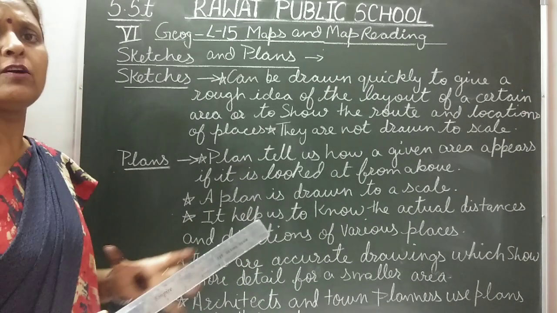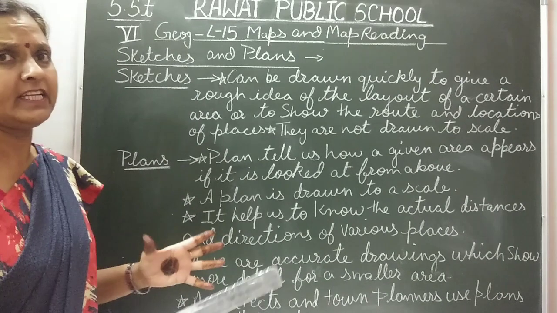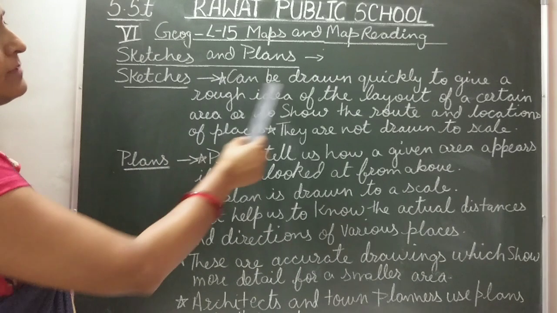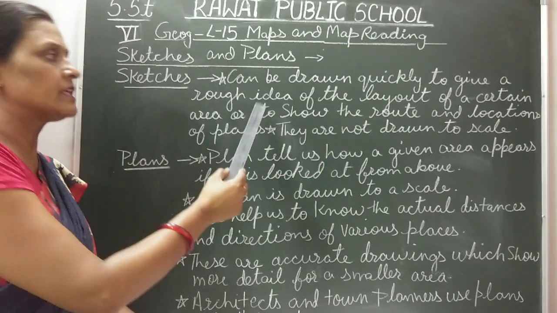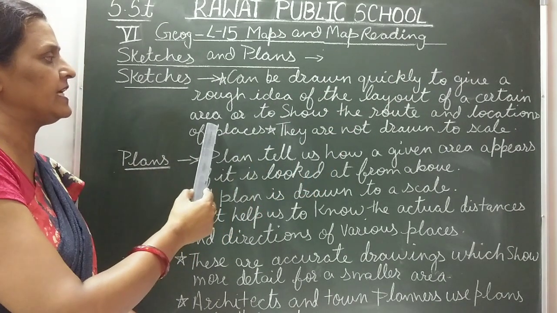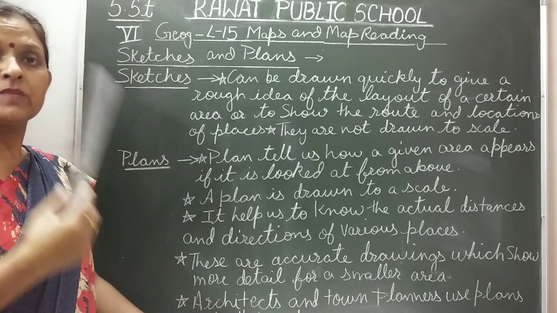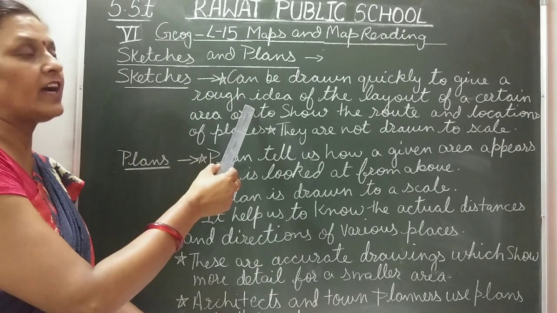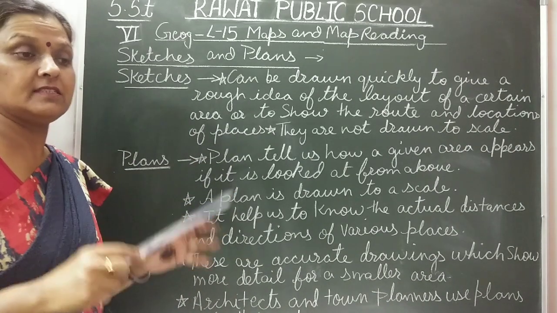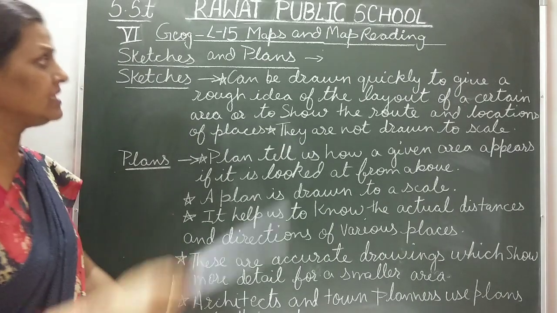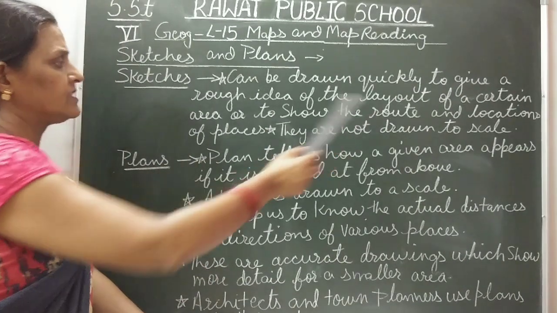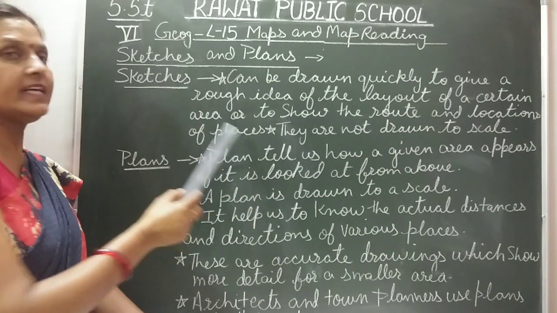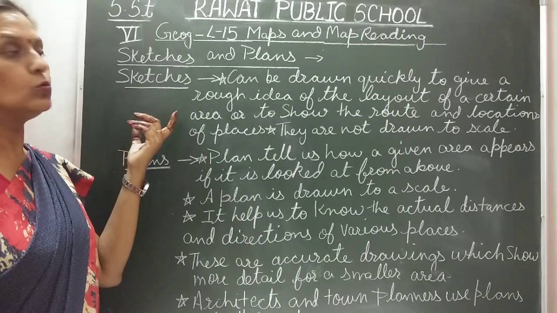So this is a rough way of telling a person about an area, if you want to give a quick description of an area. Sketches can be drawn quickly to give a rough idea of the layout of a certain area. It is a rough idea. It is not actual distance in kilometers or meters. It is not measured. It is a rough idea of the layout of a certain area to show the route and location of places. Then a sketch can be used.